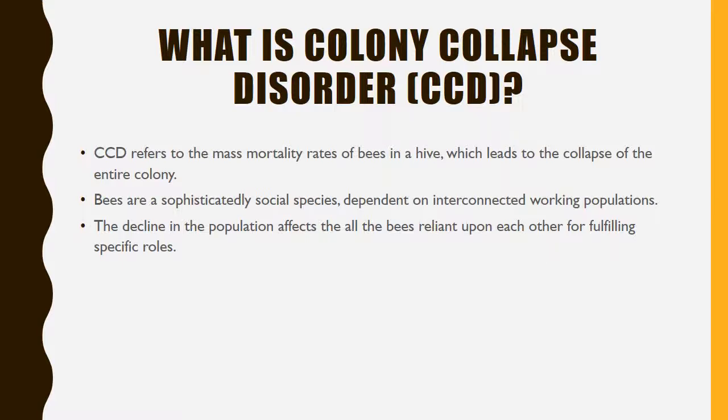Colony collapse disorder, also known as CCD, refers to the mass mortality rates of bees in a hive, which leads to the collapse of the entire colony of bees. Bees are a sophisticatedly social species, dependent on interconnected working populations that can be likened to a well-oiled machine. The decline in the population affects all the bees reliant upon each other for fulfilling specific roles detrimental to the colony's functioning and survival. For example, drones are dependent on worker bees for their food.